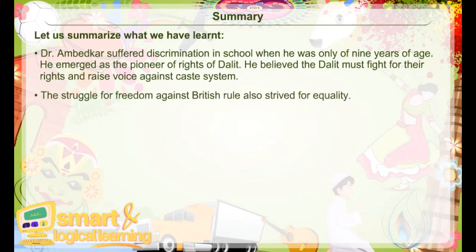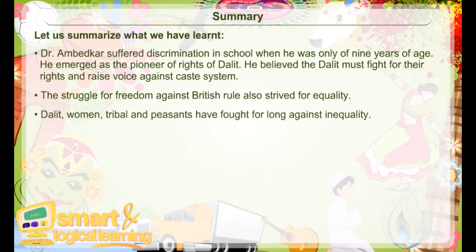The struggle for freedom against British rule also strived for equality. Dalits, women, tribals and peasants have fought for long against inequality.